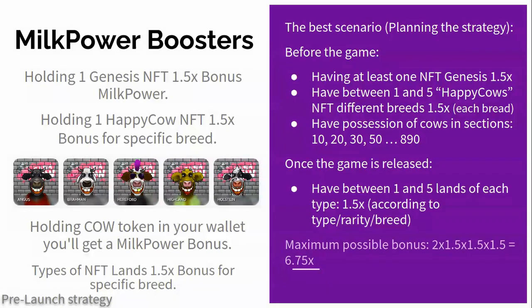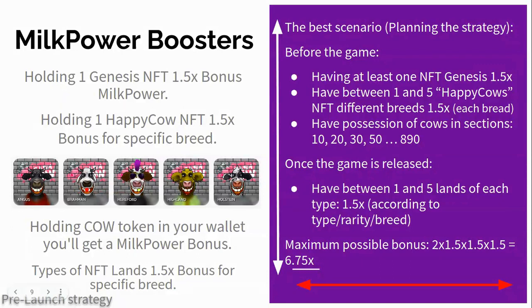So, what is the highest possible scenario for the player? Have a Genesis NFT, 5 different Happy Cow breeds, hold 890 cow tokens, and get 5 different lands. All of these will apply a milk power multiplier bonus of up to 6.7 times. That is the ceiling. That is, all these bonuses can be accumulated if we get them following the vertical, but in other cases, they are not cumulative with each other.